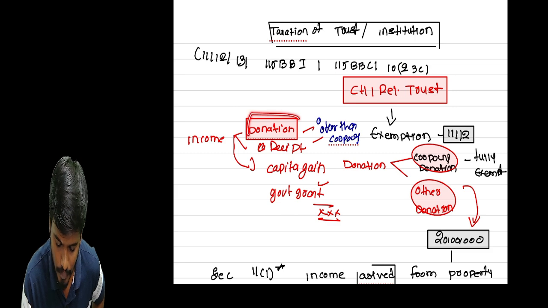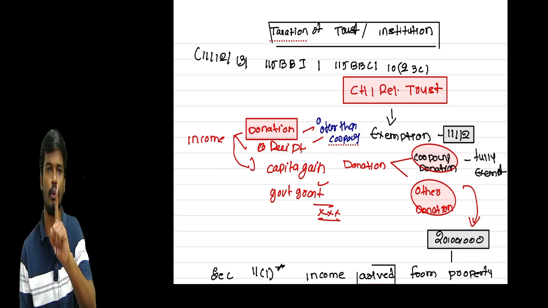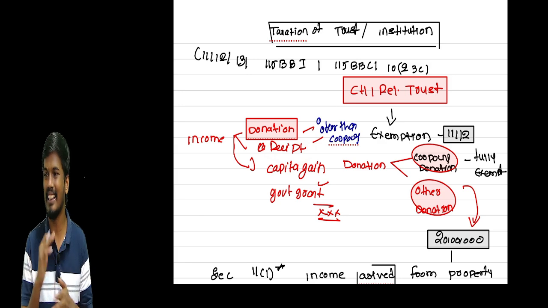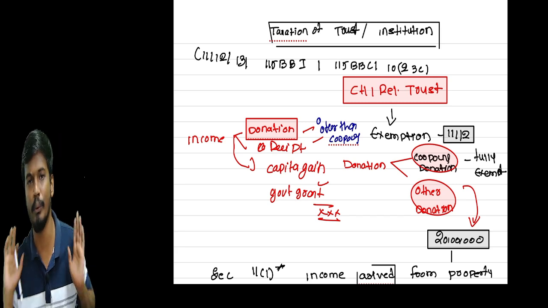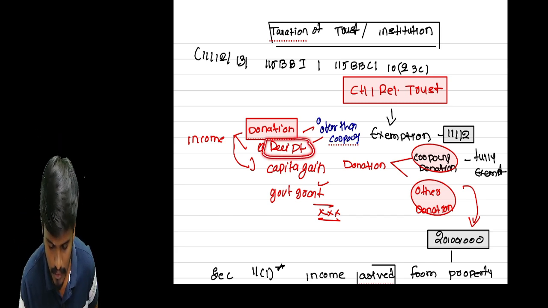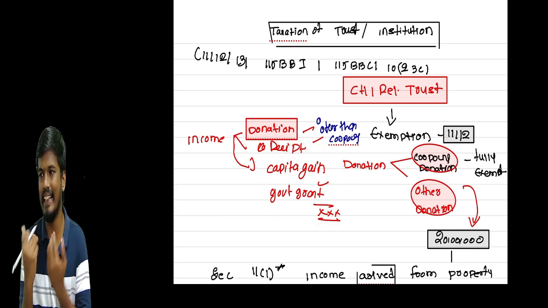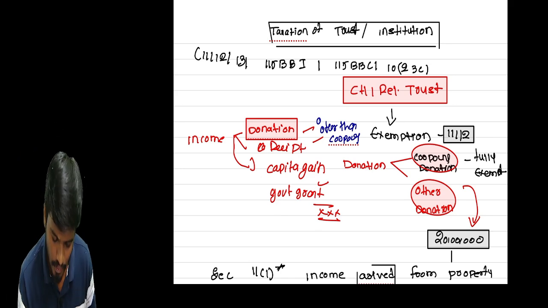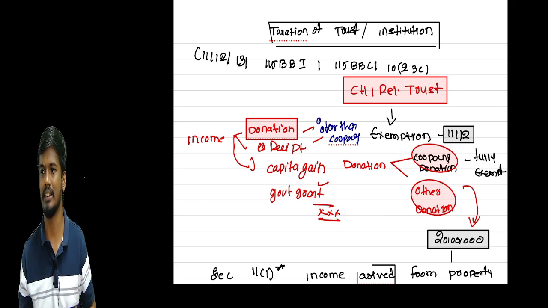Mainly donations from others. Anyone can donate to the trust, so that is a major source of income for the trust. Sometimes if a trust runs schools, we collect fees from the students, so receipts from doing business are also income of the trust. Another is capital gains. If the trust sells any building, property or capital asset, it gets capital gain. And sometimes the government gives grants to the charitable and religious trust. That is also income.